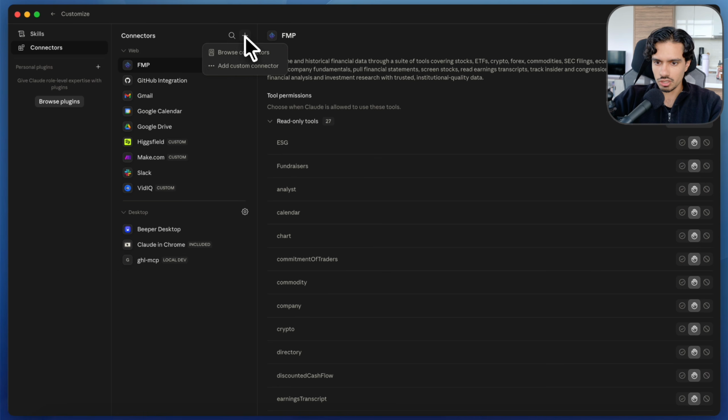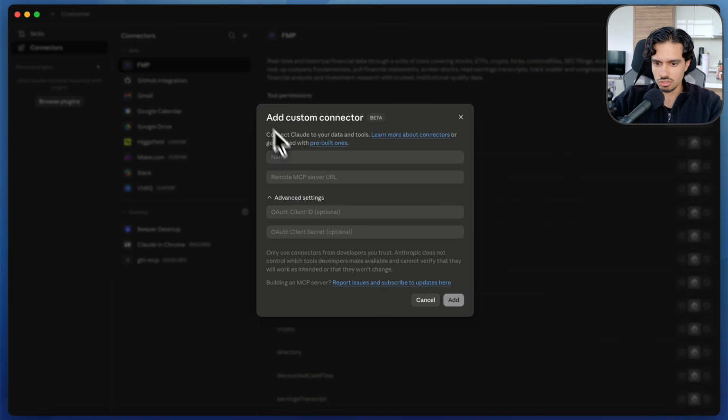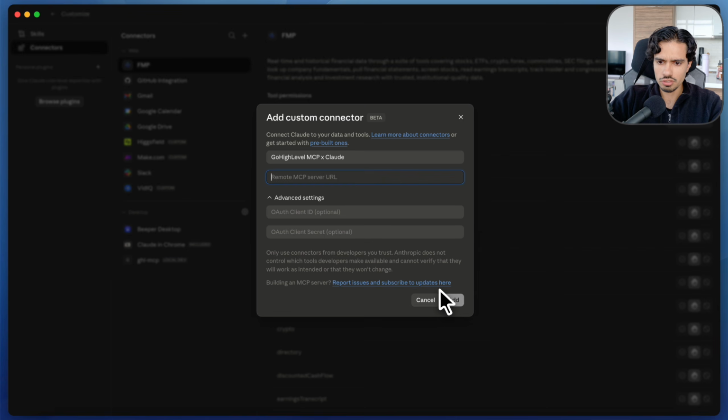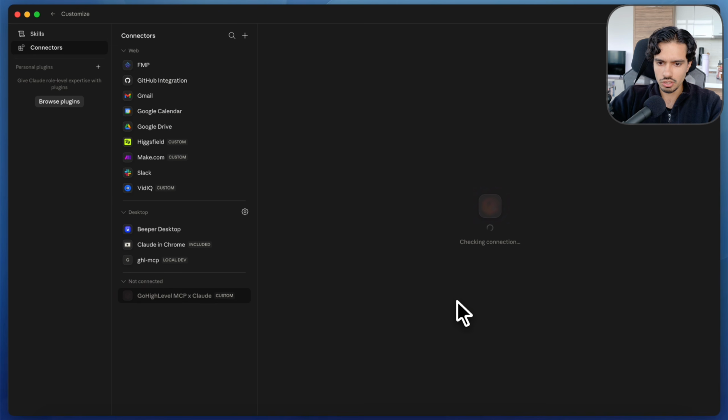Now at the top, I'm going to click on plus. I'm going to do add a custom connector. And here I'll name it something like GoHighLevel MCP for Claude. You just put whatever you want. Now here where you need the URL, you want to come back to that link that I just showed you and copy this URL right there. Copy this, paste it there, and then you can click on add.